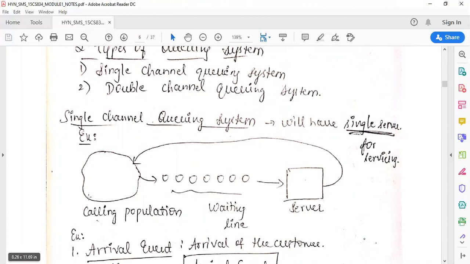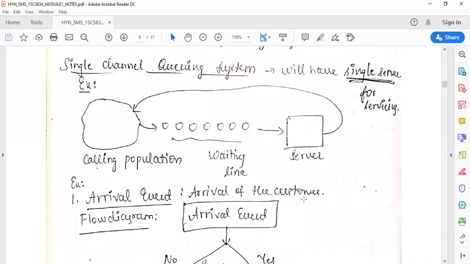As you can see here, we have the calling population and the customers who are waiting in a line, and there is a single server. The customers will come one by one and get service from the server, and then they will leave the system. If there are more customers, they will come back and join the calling population, wait in the queue again, and get service from the server. This type of behavioral system, I call a single channel queuing system.